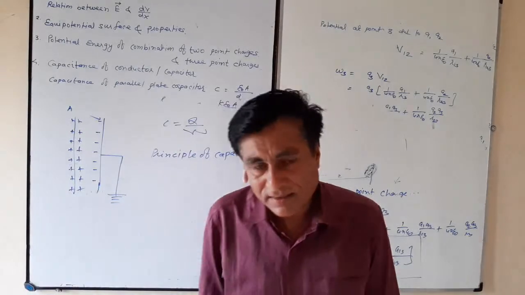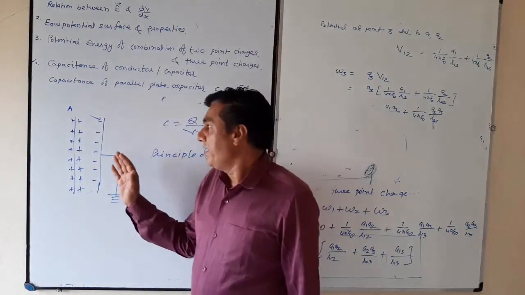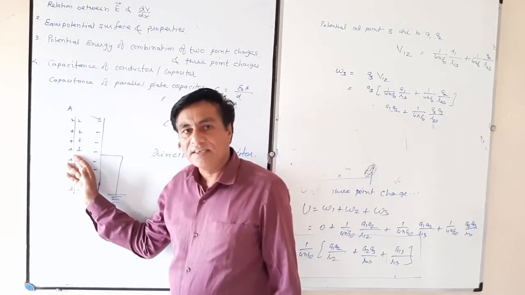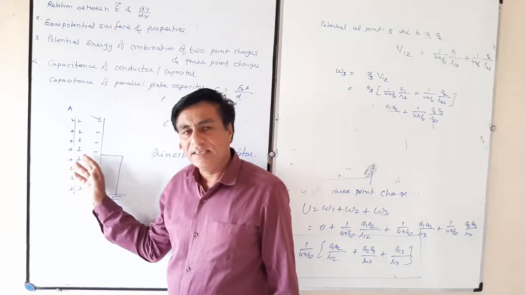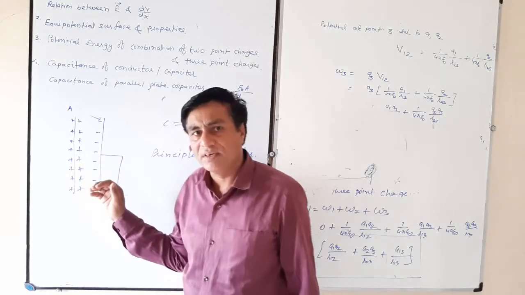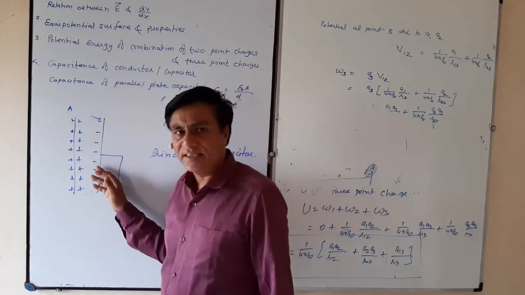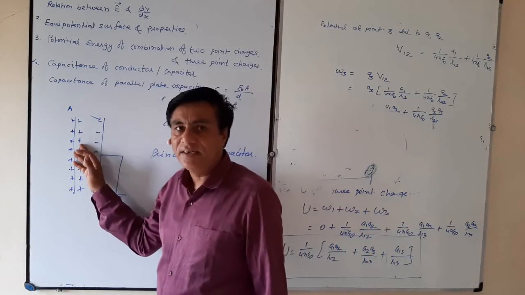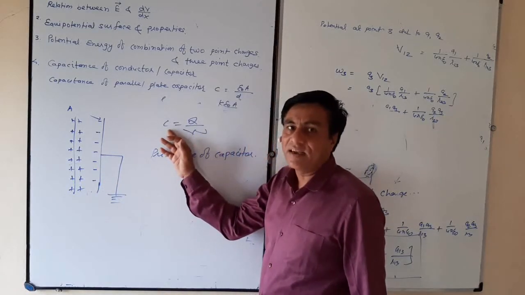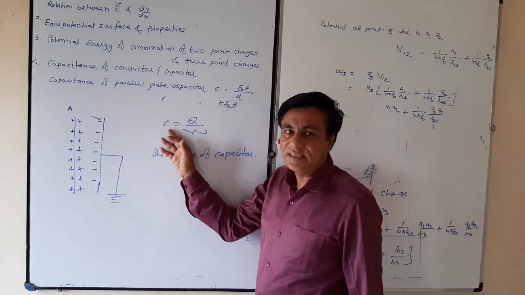Principle of capacitor. On bringing an uncharged conductor near to a charged conductor, its potential decreases. Later, if you connect it to the earth, its potential again decreases. By the decrease in the potential, there is an increase in the capacitance. This is the principle of capacitor.